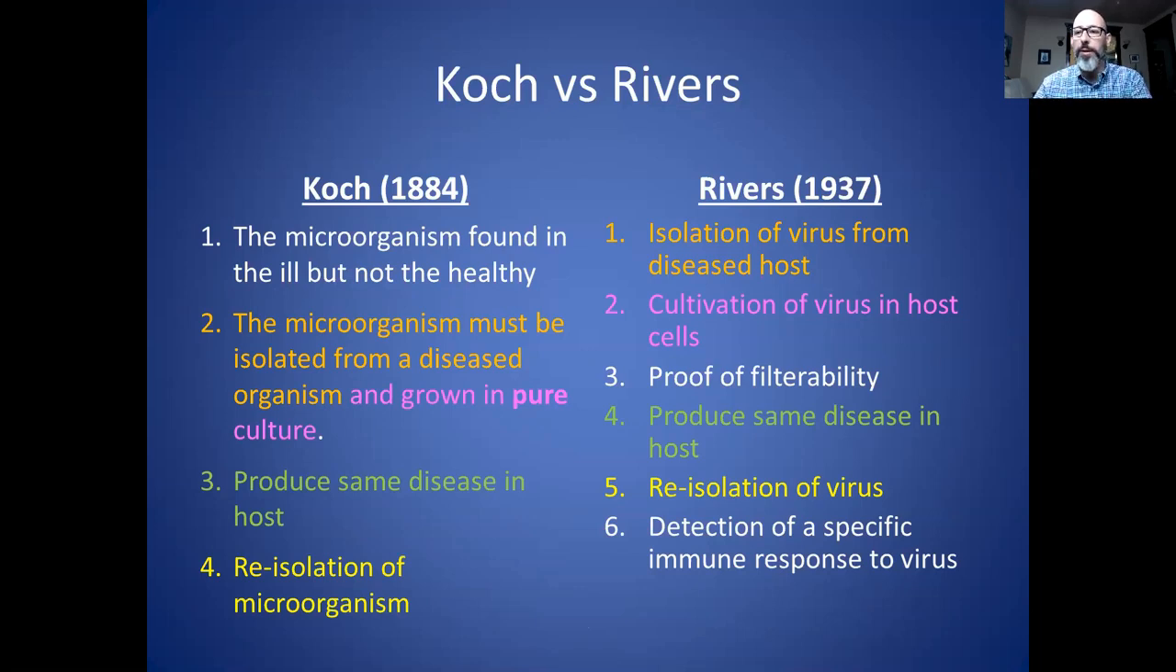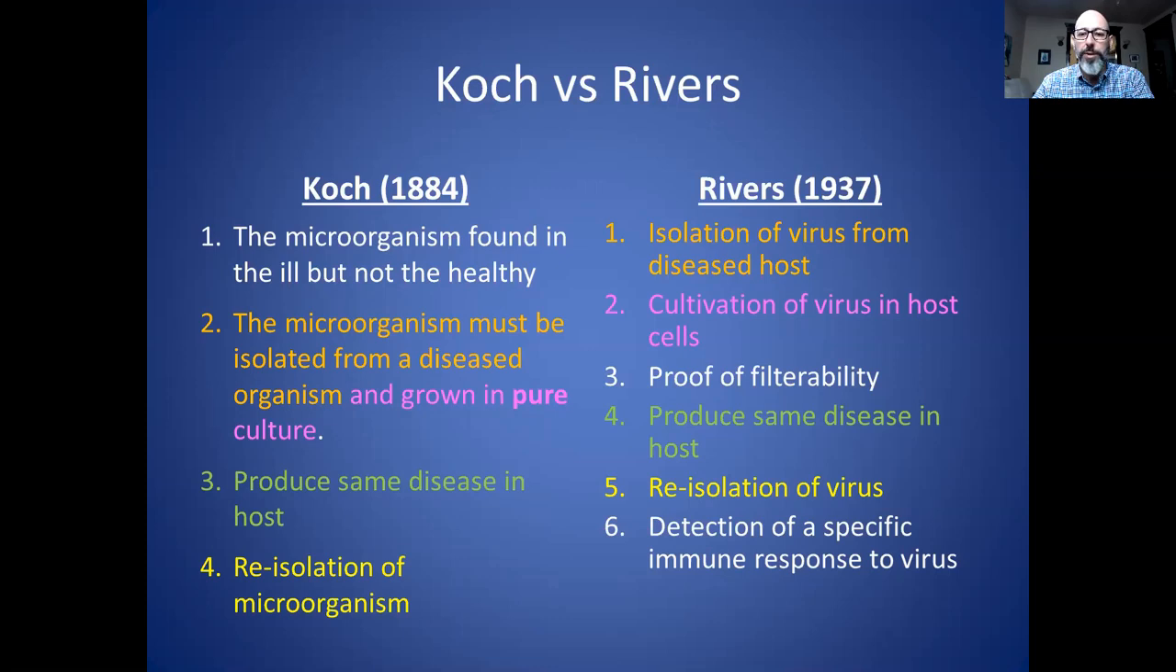So the one that Rivers did not require was that the microorganism is found in ill but not healthy people. So that seemingly was too difficult to prove for Rivers, but I feel that this is a major shortcoming. Because if you can't find a virus in a sick person with the disease that you're looking at, then how can you really say that it causes that disease? However, I'm going to give it a pass because they're using the Rivers criteria, so I will apply the Rivers criteria.